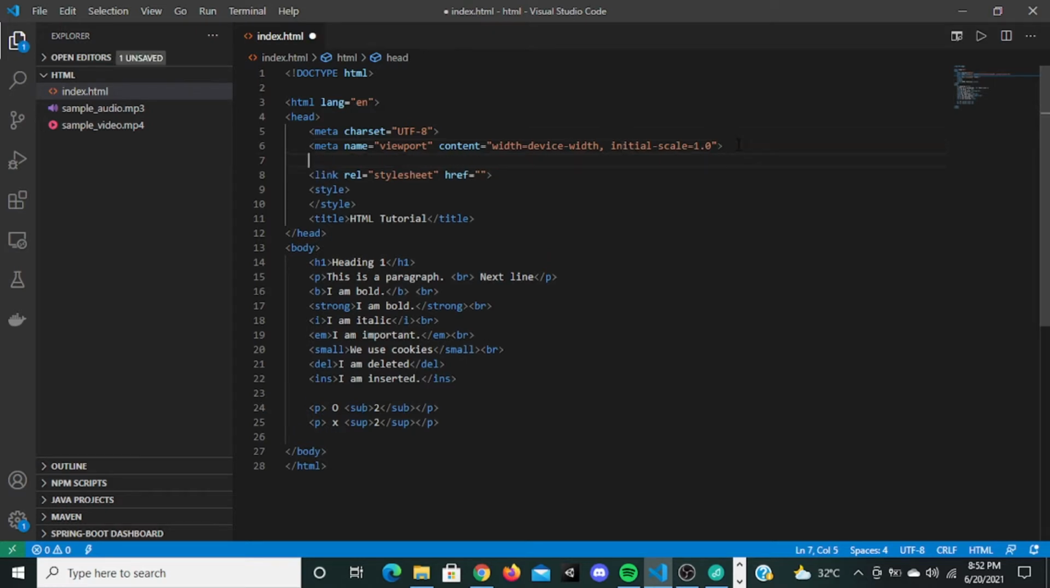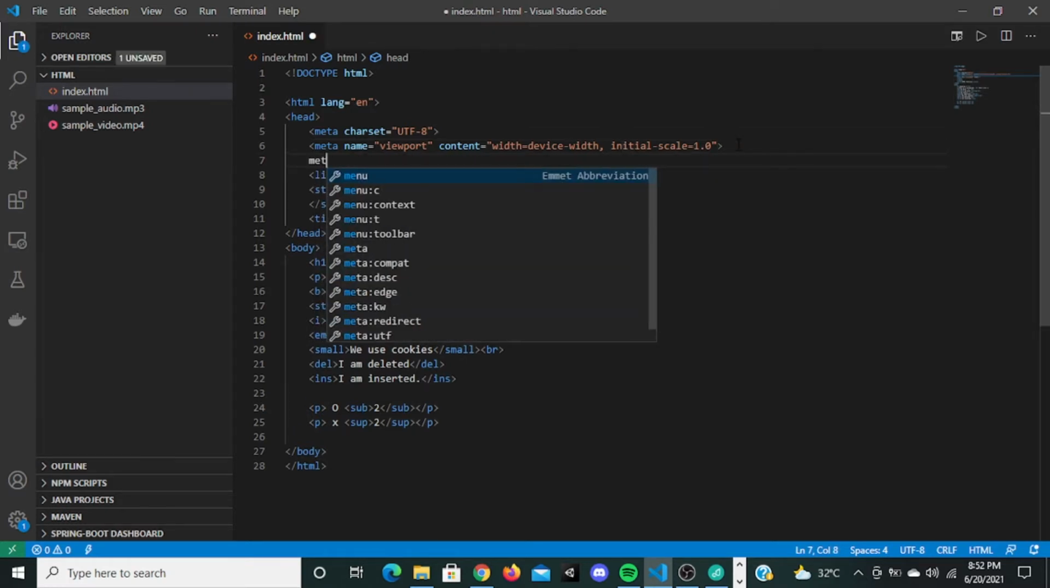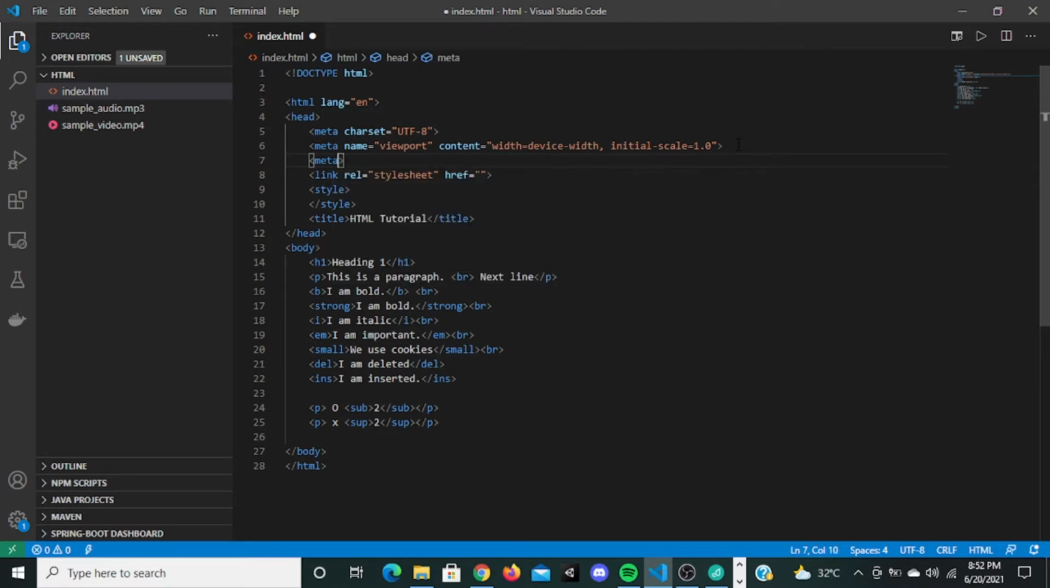The next meta tag right here, you give meta and you give name equal to description, and you can say content equal to this is a web tutorial.